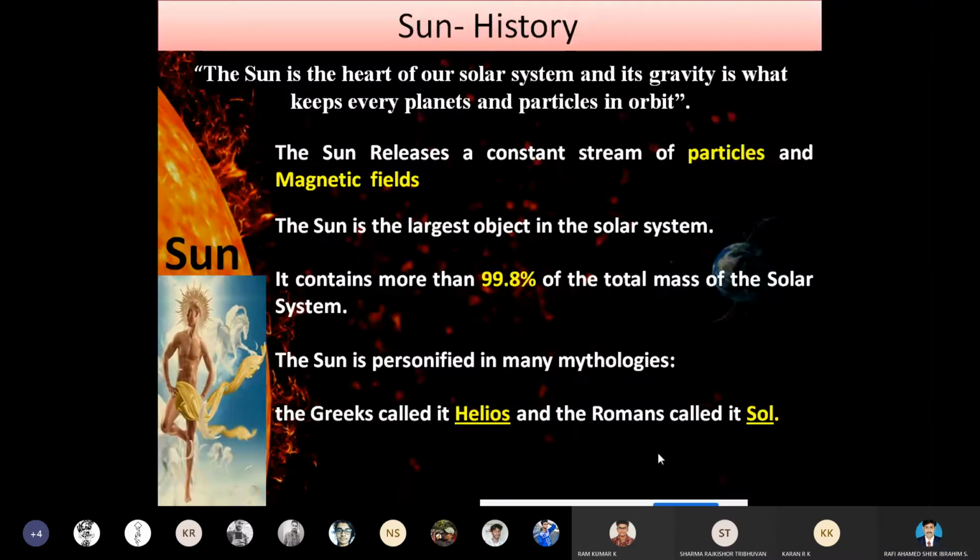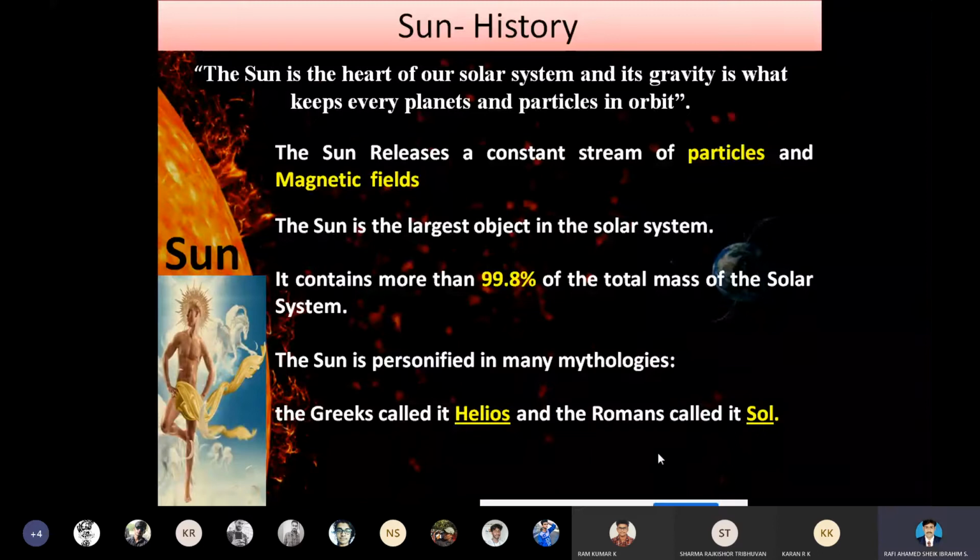The electromagnetic radiation is emitted from the source of the sun, electric as well as magnetic field energy. The particles are nothing but electrons, neutrons, and protons. We learned about these particles in the second content of this unit, the nuclear reaction. The sun releases a constant stream of particles and magnetic fields.